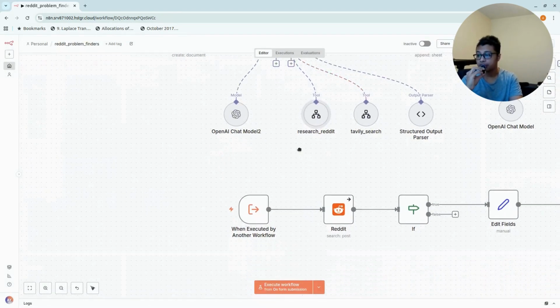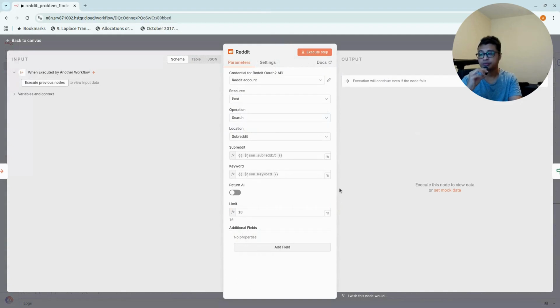And then from there, it's going to go to Reddit. Okay, so this is a bit long for this, so I'm going to make a video specifically for Reddit. And then the resource is going to be post, and then it's going to search, right? And then the location is subreddit. So you will have two inputs. The first one is subreddit, and then the keyword.